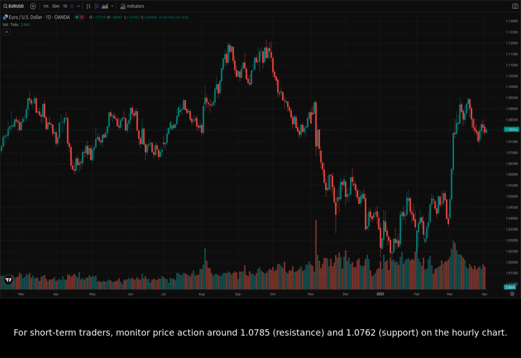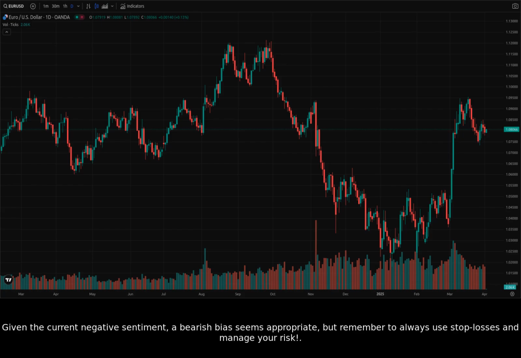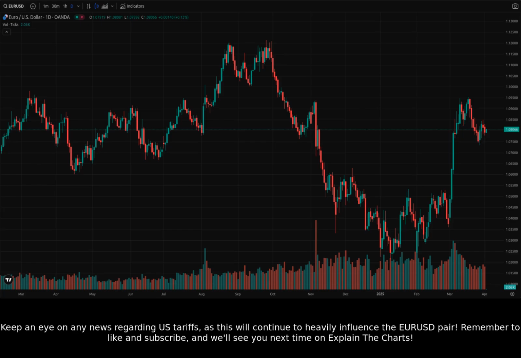For short-term traders, monitor price action around 1.0785 resistance and 1.0762 support on the hourly chart. Given the current negative sentiment, a bearish bias seems appropriate, but remember to always use stop losses and manage your risk. Keep an eye on any news regarding U.S. tariffs, as this will continue to heavily influence the EURUSD pair.